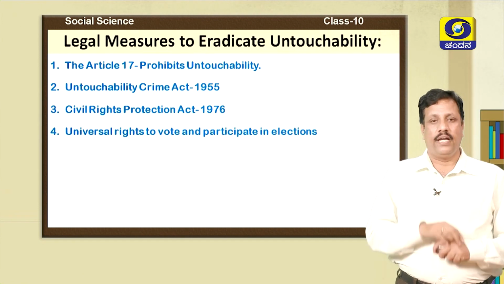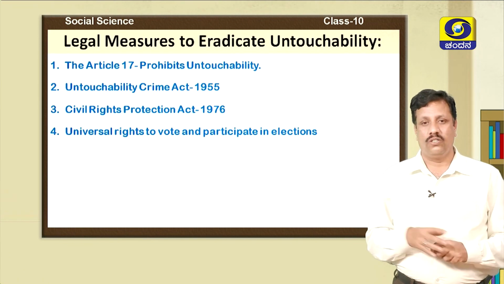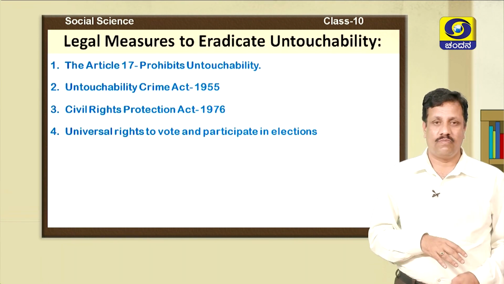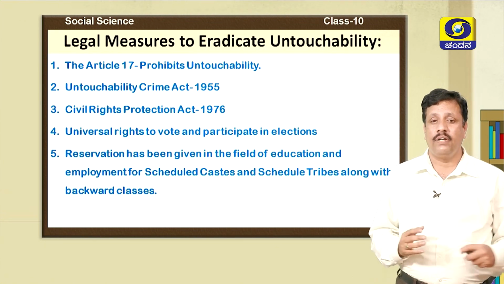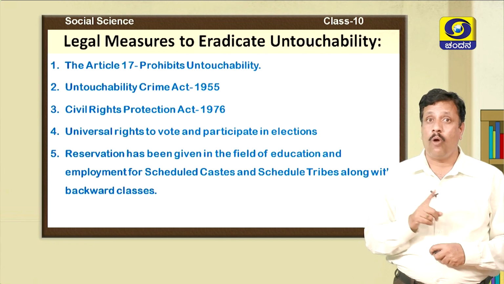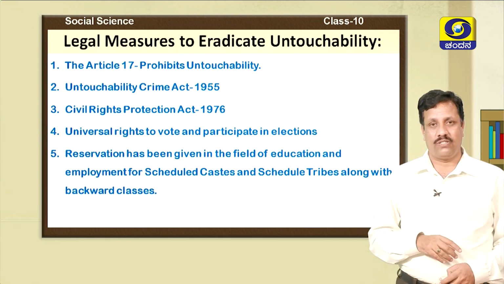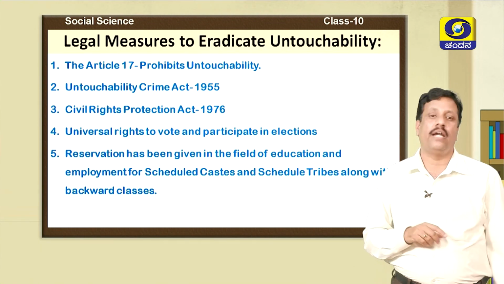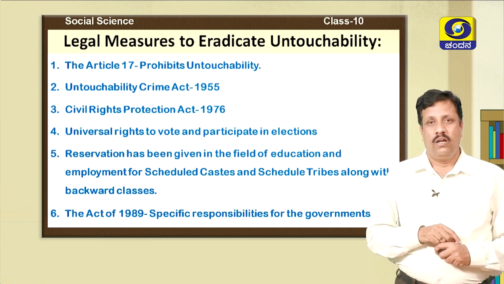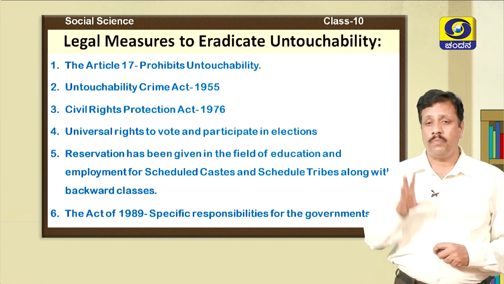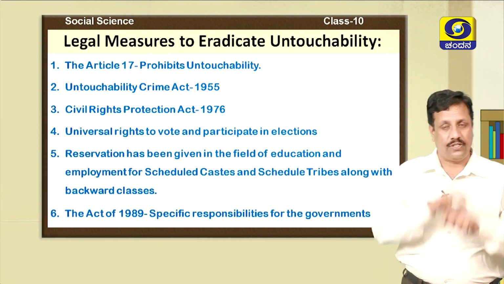And the fourth legal measure is universal rights for untouchables to vote and participate in elections. And the fifth one is that reservations have been given in the field of education and employment for scheduled castes, scheduled tribes along with backward classes. And the last thing is that the Act of 1989 has given specific responsibilities to the governments to eradicate untouchability.